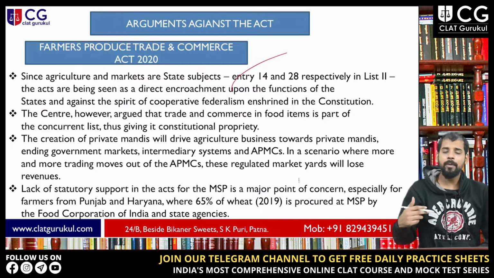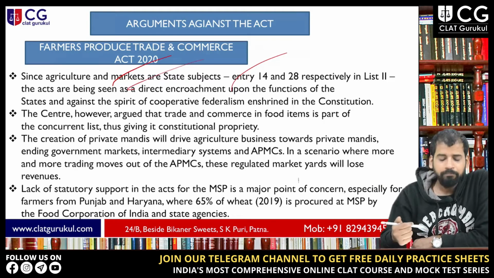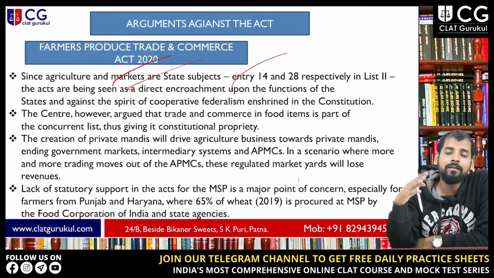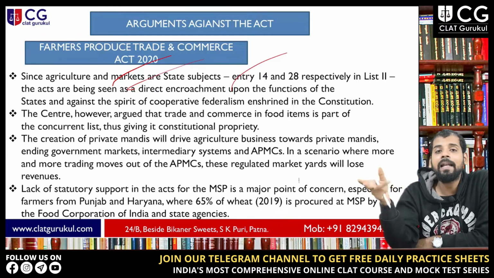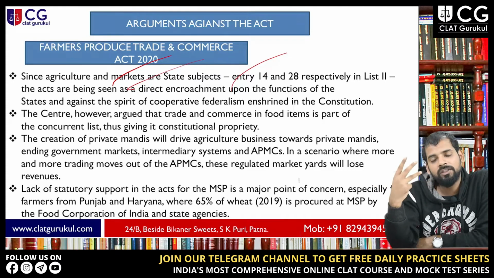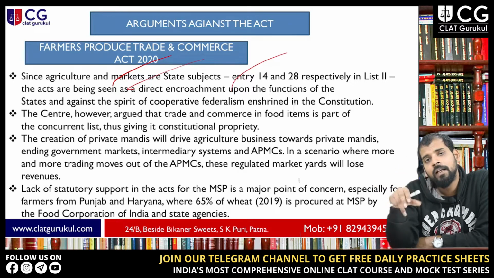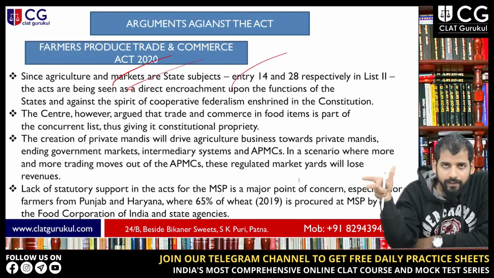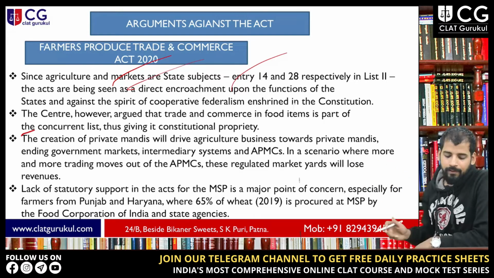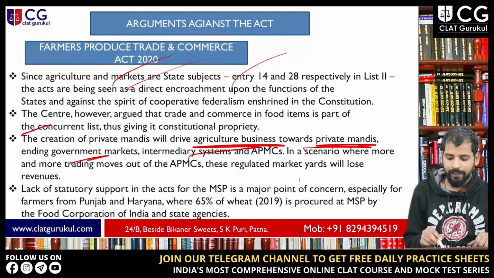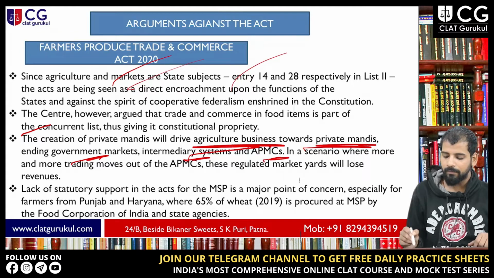Now let's discuss the arguments against the Act. First is that agriculture and markets are state subjects, right? So the Act is basically a direct encroachment upon the function of the state, and it is against the spirit of cooperative federalism, right? These subjects fall under the state list, so why should the center encroach upon the function of the state? That is the first argument. Second is that the creation of private mandis will drive agriculture business toward private mandis, ending government markets, the intermediary system and APMCs.